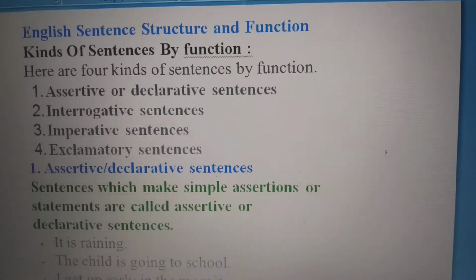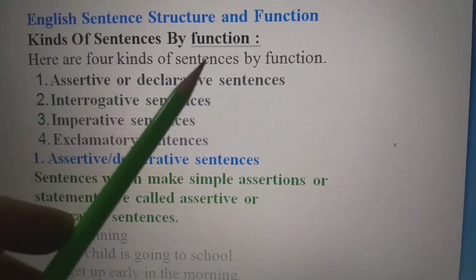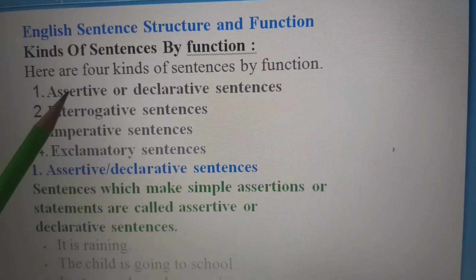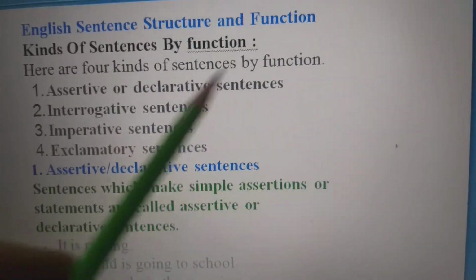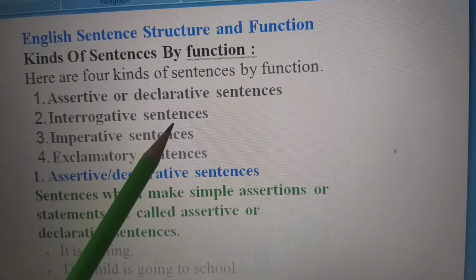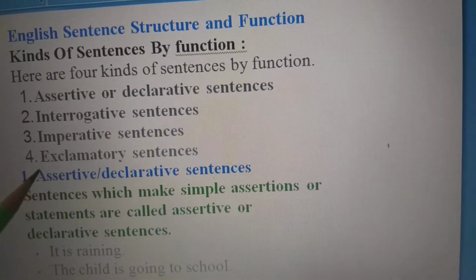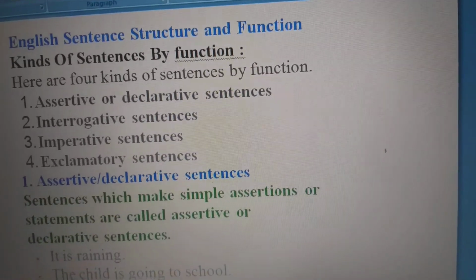Now, there are four kinds of sentences by function. First one is assertive or declarative sentences. Second is interrogative sentences. Third is imperative sentences. And fourth is exclamatory sentences.